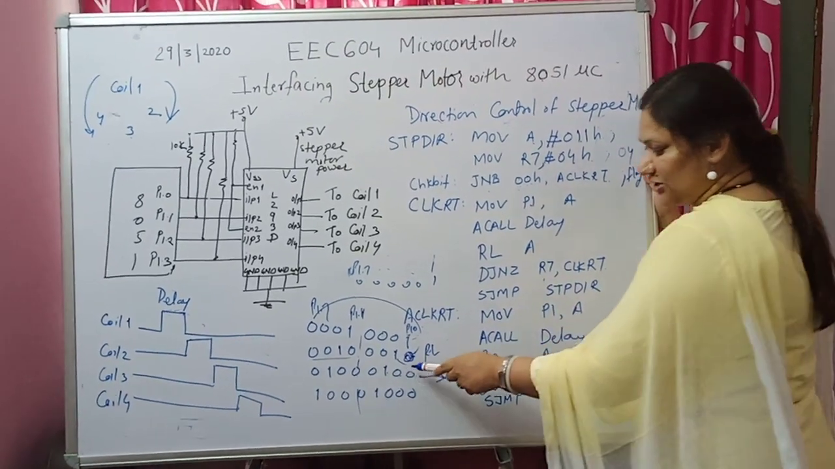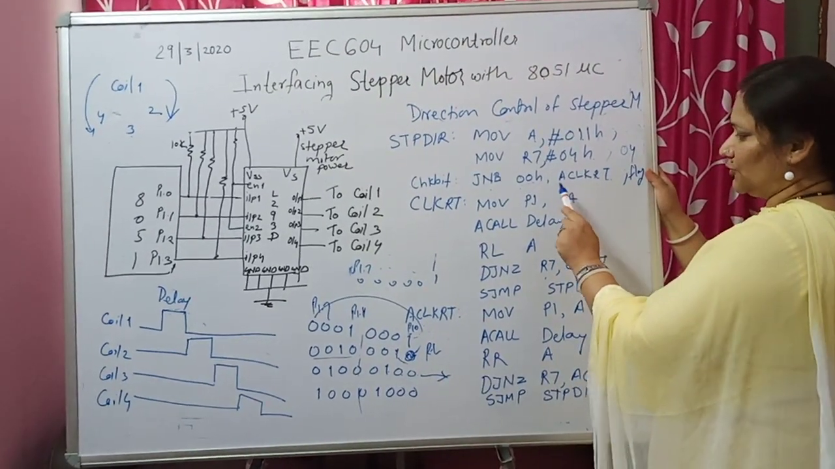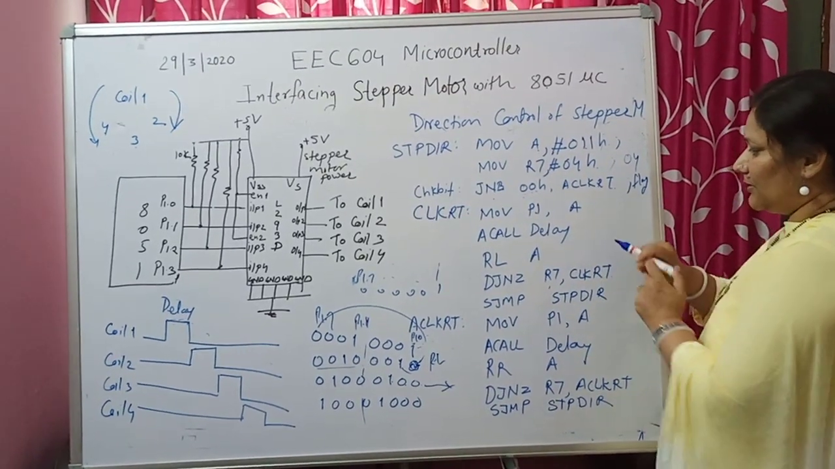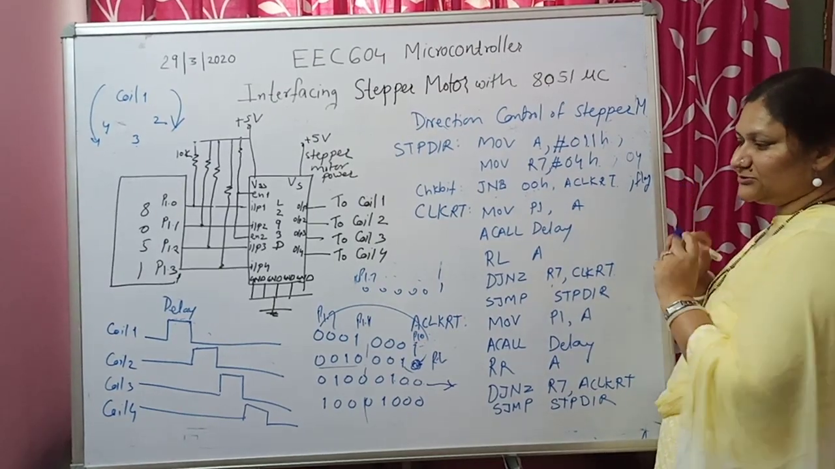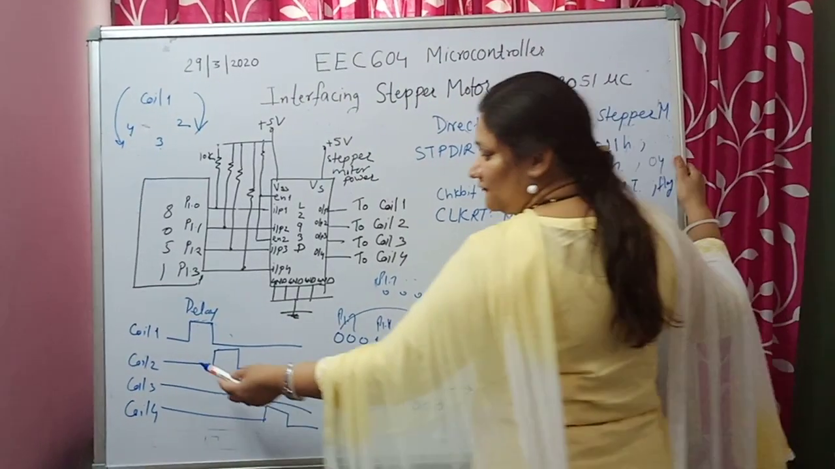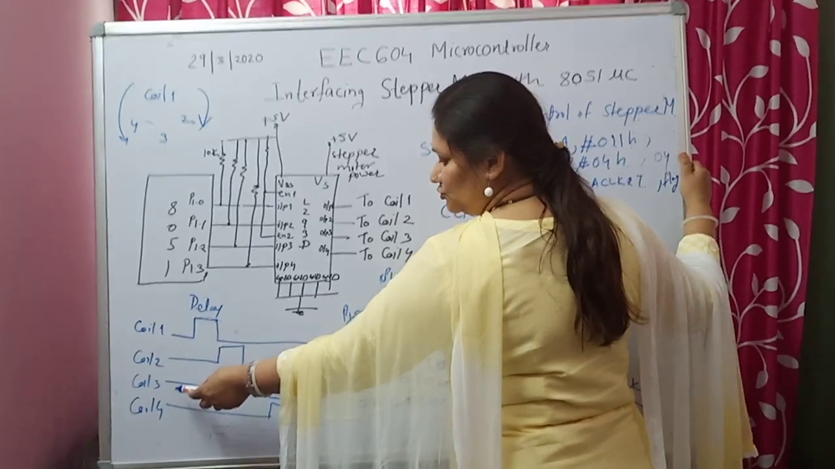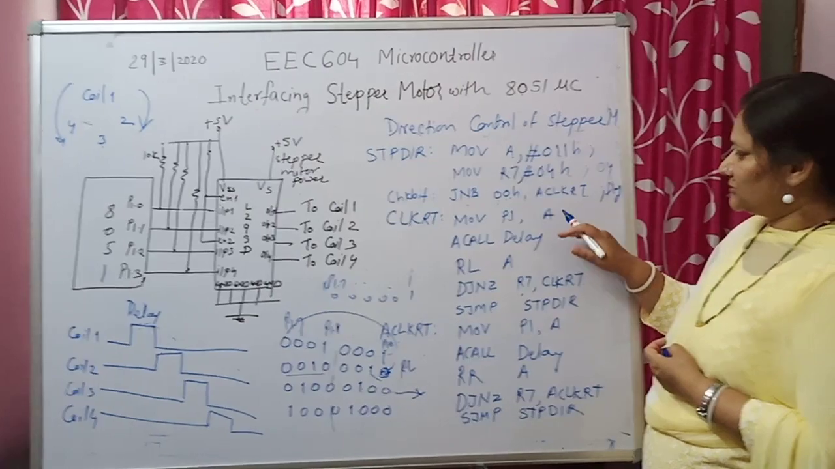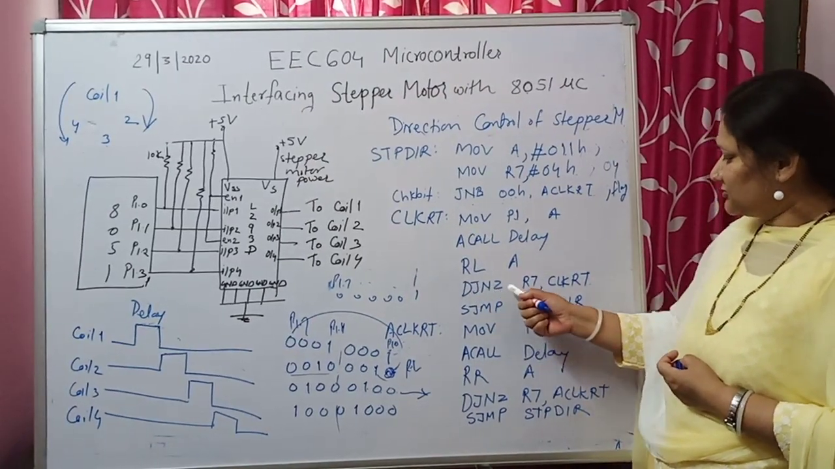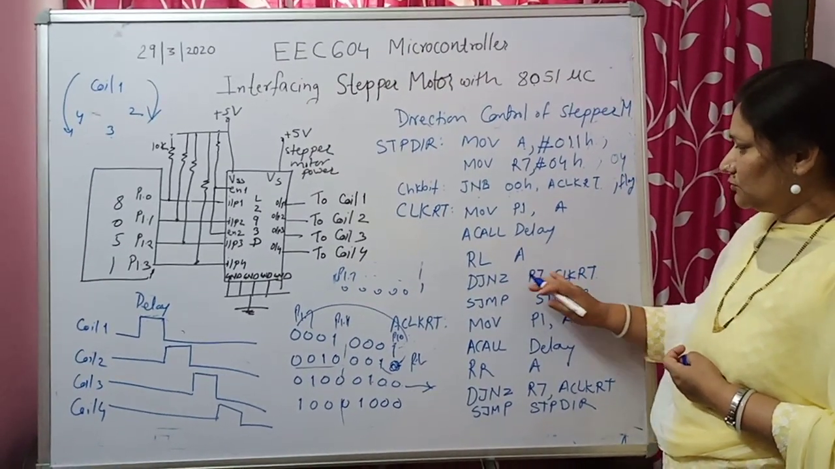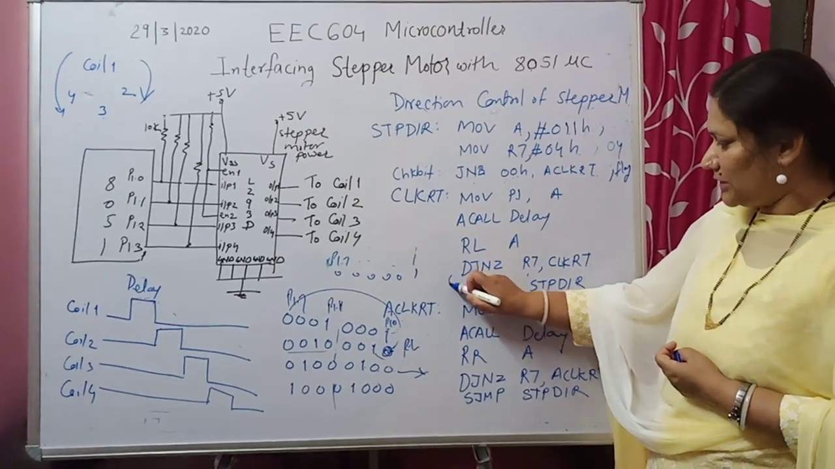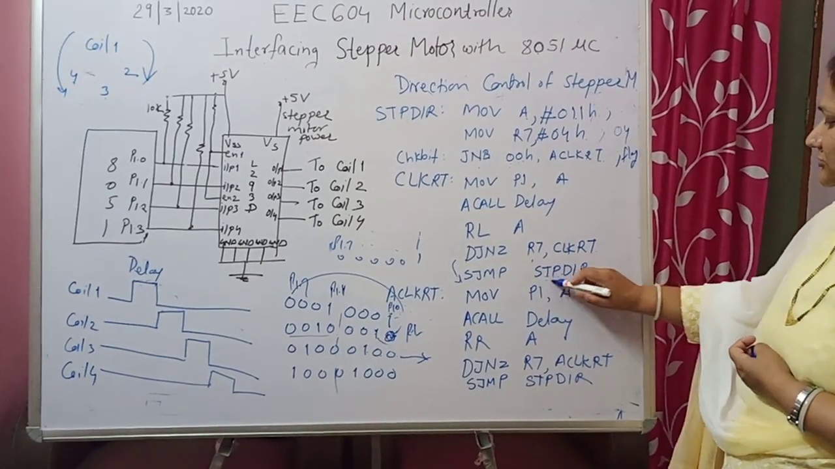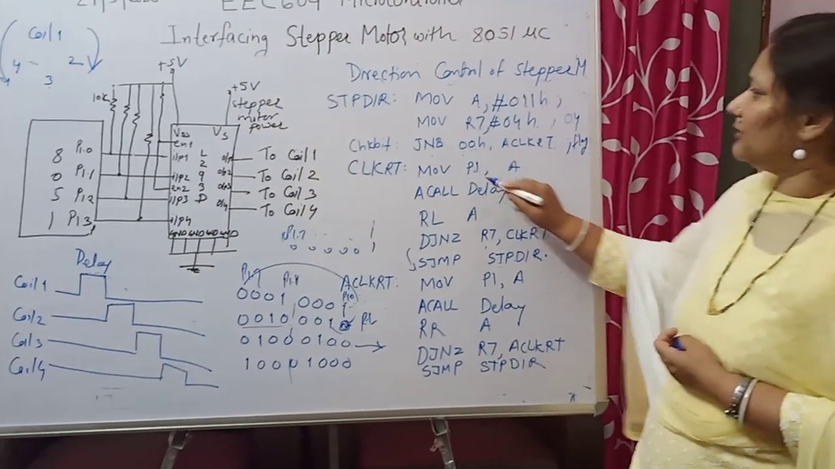Whatever changed pattern comes into the accumulator goes through the accumulator to port 1. Again you are calling delay. How many times are you doing this? You are doing this 4 times. Why? Because we have to energize coils 1, 2, 3 and 4. When the count has gone to 0, you will not go to decrementing; it will come down and jump to the stepper motor direction location. What does this location stand for? This location is available over here.